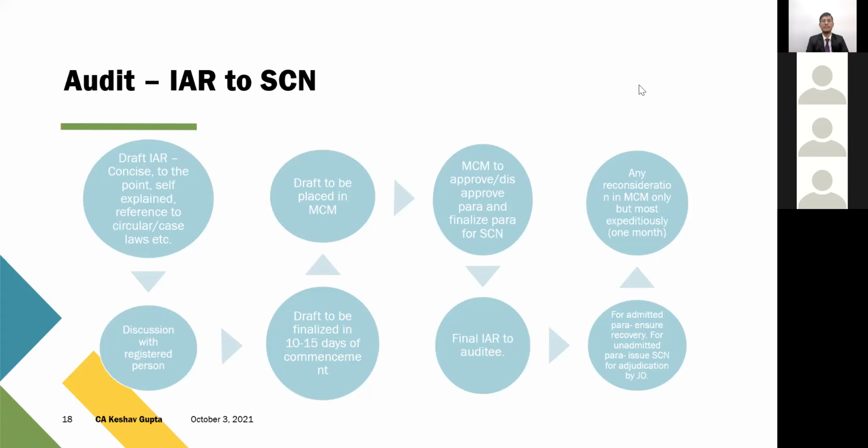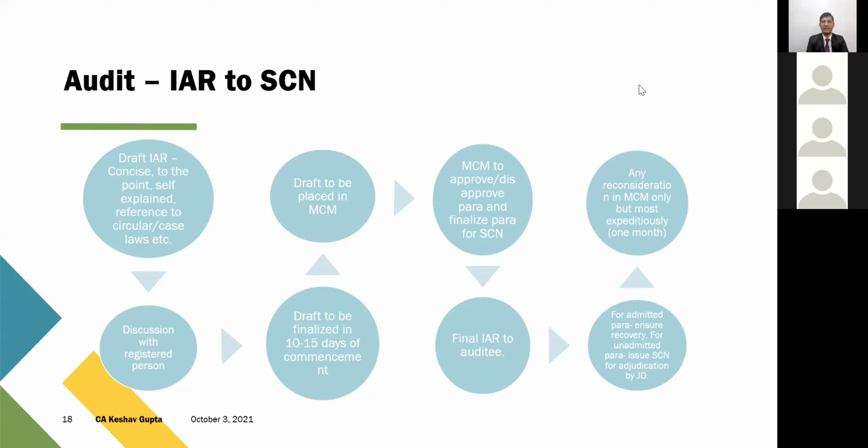Even in a case where your assessee receives a show cause notice from the audit commissionerate, they clearly mention at the end of the notice that the reply to this particular notice is to be furnished to your jurisdictional commissioner, and they write the details of the jurisdictional commissioner also. So make sure that no reply is furnished to the audit commissioner, although the notice is issued by them.